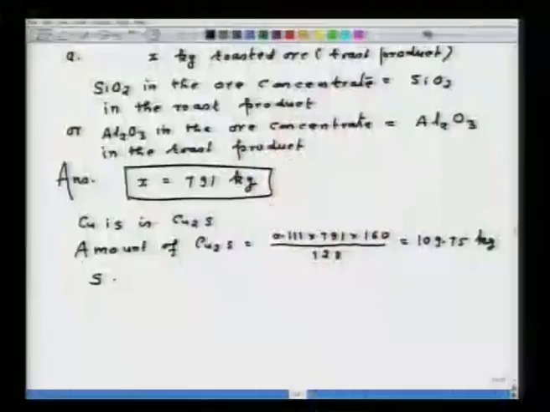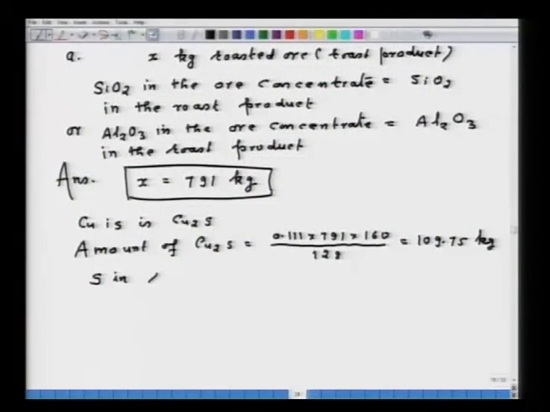The weight we have determined is 791 kg. Now, the problem says iron is partly oxidized to Fe2O3 and partly oxidized to Fe3O4. In order to know how much iron has gone to Fe2O3 or Fe3O4, we have to do the sulfur balance also. So, sulfur in roasted ore is equal to 79.1 kg.